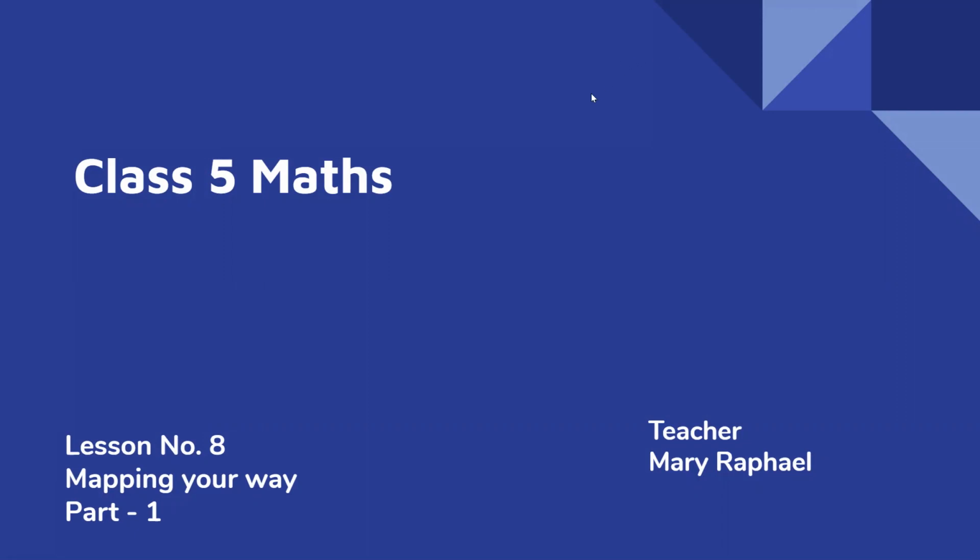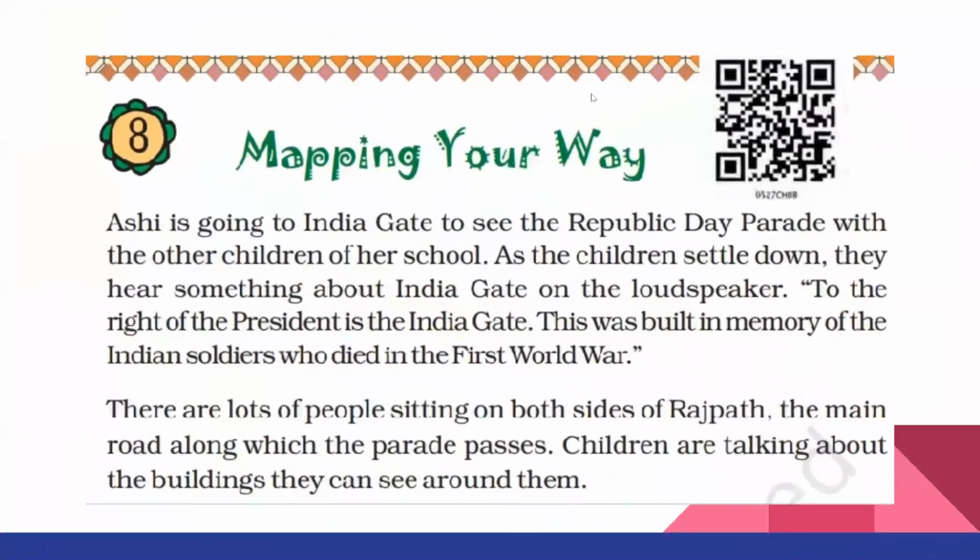Today we are going to start a new lesson, lesson number 8, Mapping Your Way. Now let us start. You might have heard about various kinds of maps in social studies. Maps of various states, countries, the world map, etc. And you might have also heard about Google Maps. Nowadays it is very common. We can find the position of any spot or any place very easily with the help of Google Maps. Today we are going to discuss some maps of that kind.